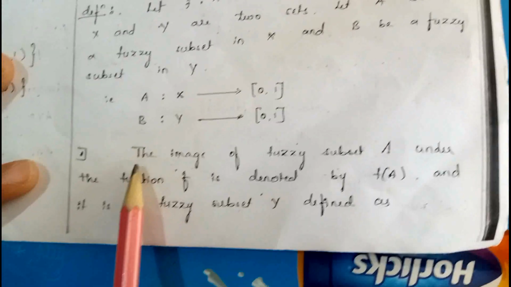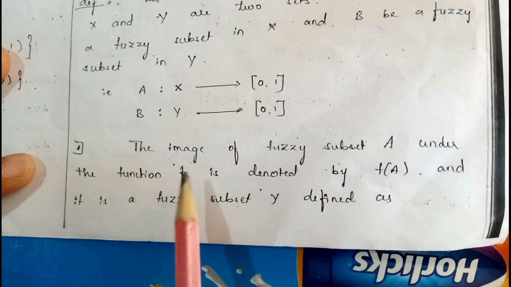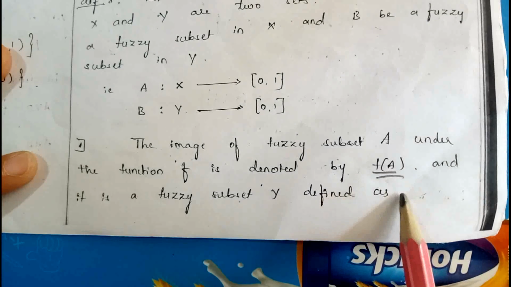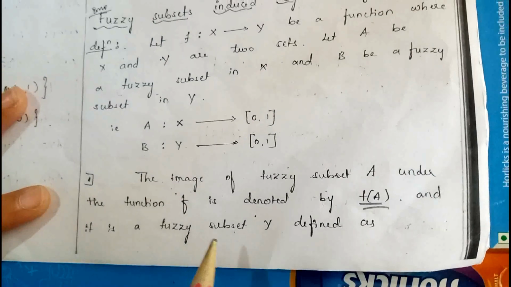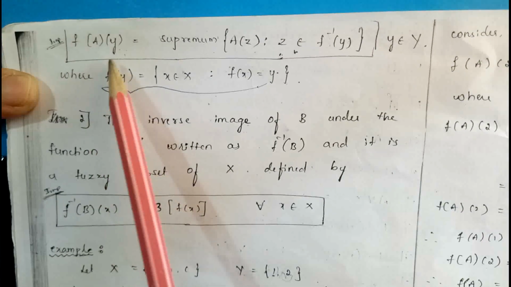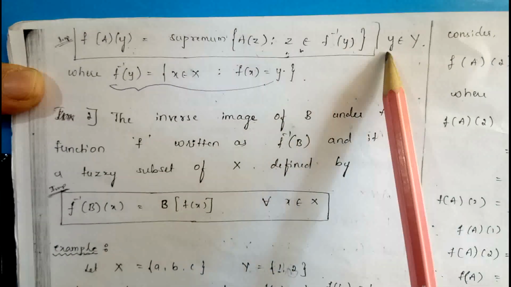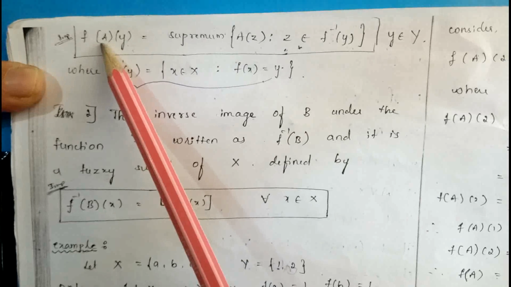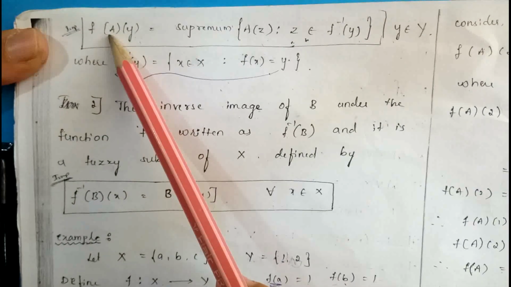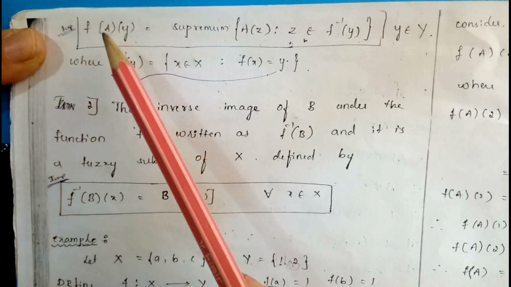These are the basic information needed to define the fuzzy subset. Now I have to define the image of the fuzzy subset. The image of fuzzy subset A under the function f is denoted by the symbol f(A), and it is a fuzzy subset of Y. f(A) is always a fuzzy subset of Y, and it is defined as f(A)(y) equal to supremum of A(z), where z belongs to f inverse of y and y belongs to the set Y. This is the definition of the image of fuzzy subset A. A is a fuzzy subset of X, then the image is denoted by f(A)(y).